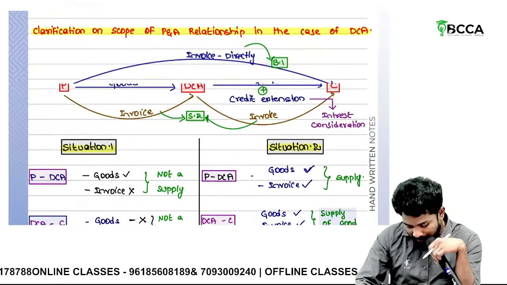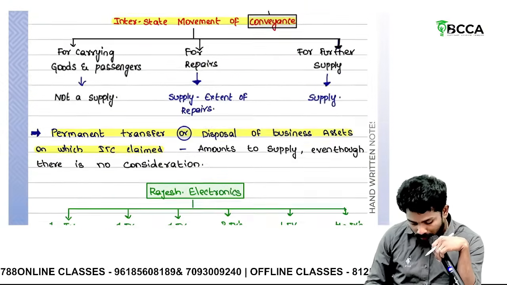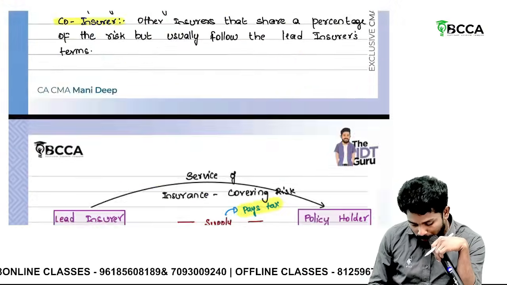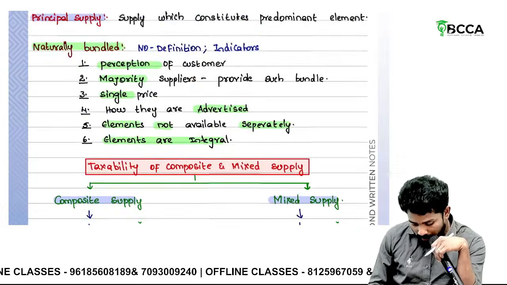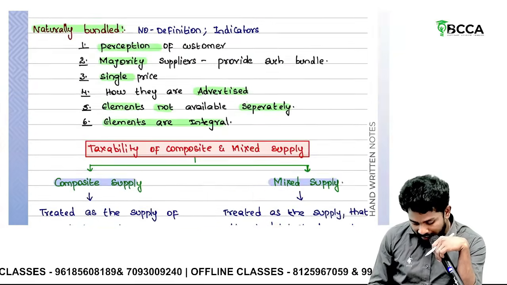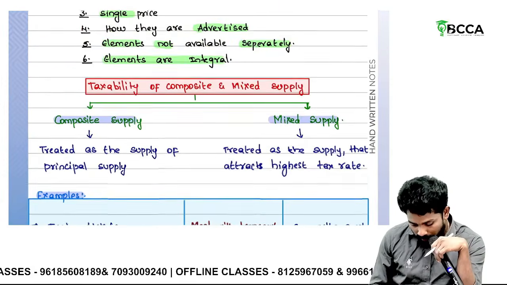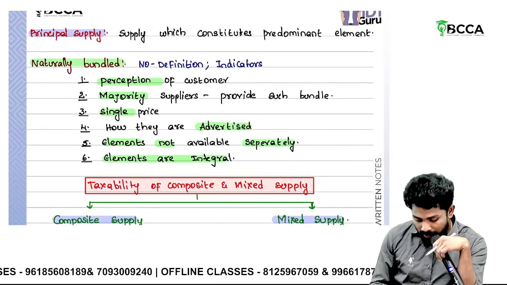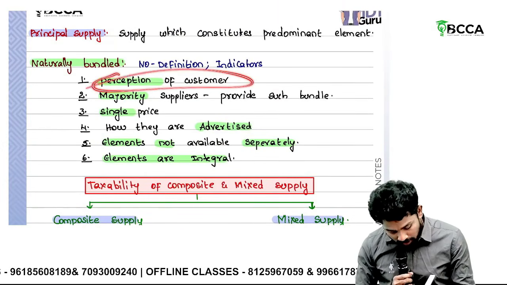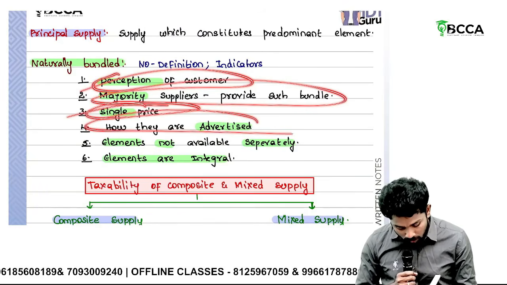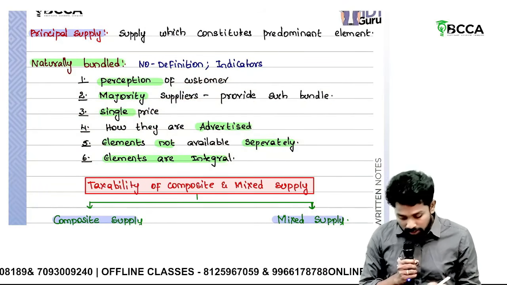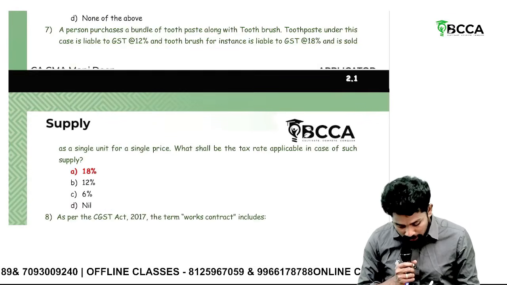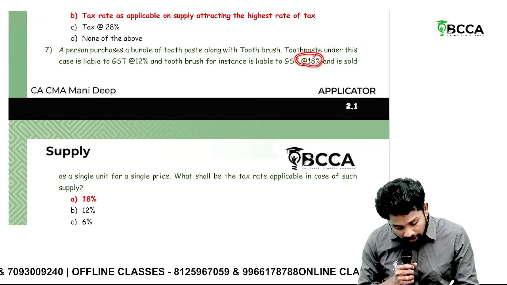Okay, so there are certain tests for finding out whether it is naturally bundled or not, sir. If those are satisfied, then it amounts to composite supply. Otherwise, mixed supply. You could see here, sir, in my material also, a detailed list of examples is given. These are the perception of the customer, whether the majority of suppliers provide such a bundle, single price, how they are advertised, whether elements are available separately or not, whether elements are integral or not. So these things will decide whether it is composite or mixed supply. So it is what? Mixed supply. So which rate? 18% is applicable.